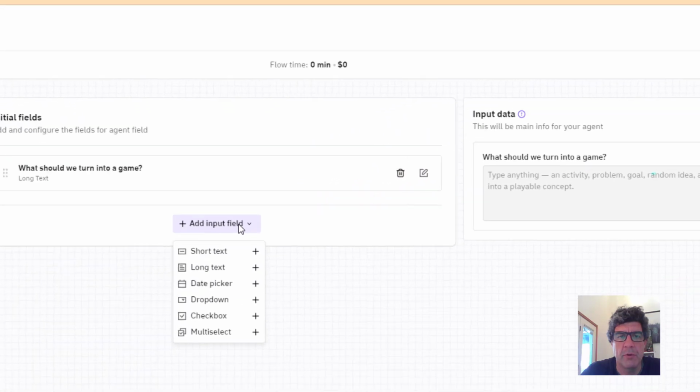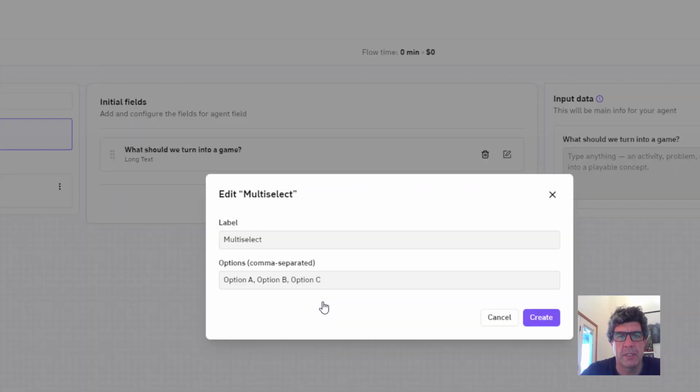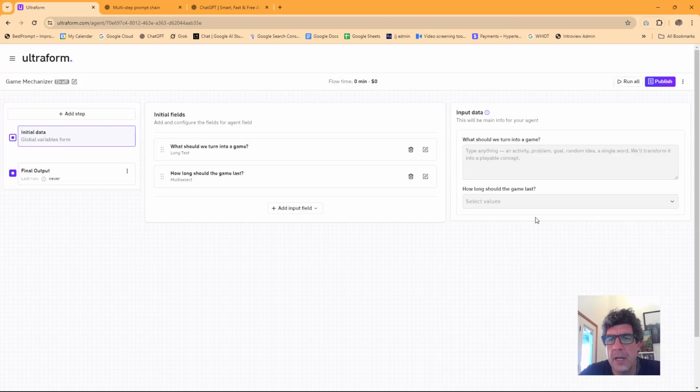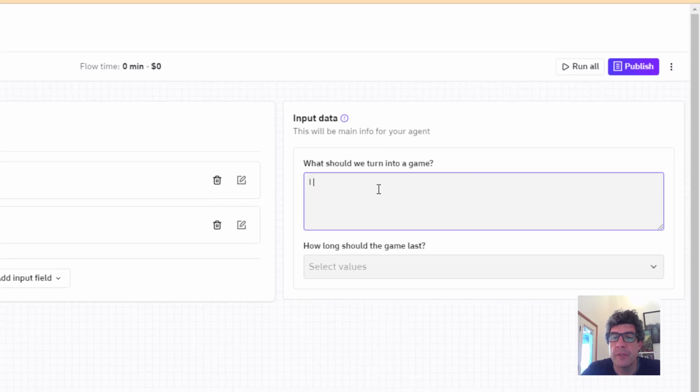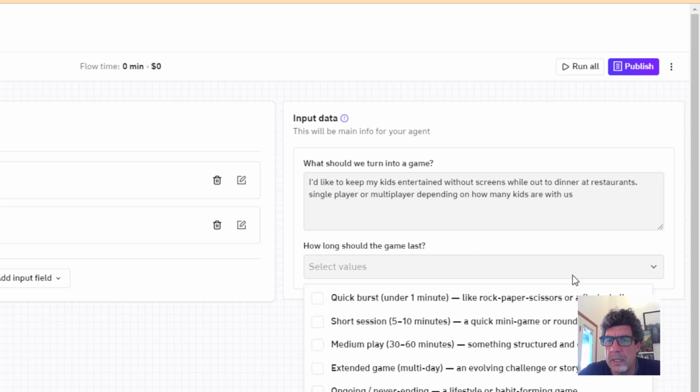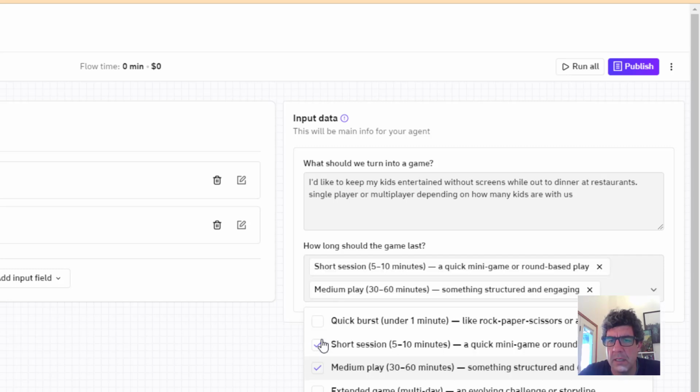We're going to add another input field. This will be a multi-select, so they can choose more than one option. Paste them in there, separate them by commas. There we go. How long should the game last? Quick burst, short sessions, extended, never ending? I'd like to keep my kids entertained. Let's say maybe this. I like that.